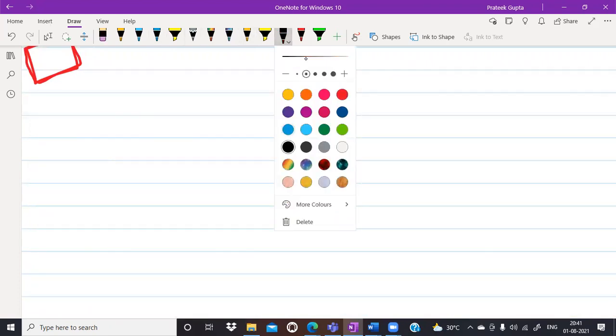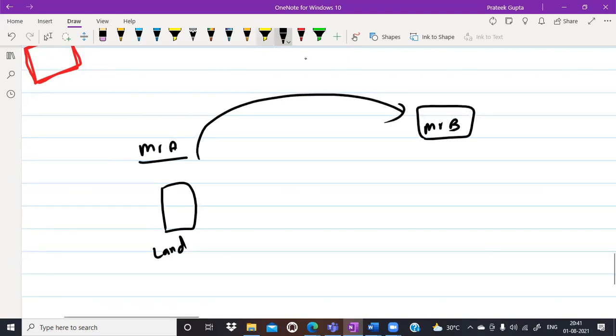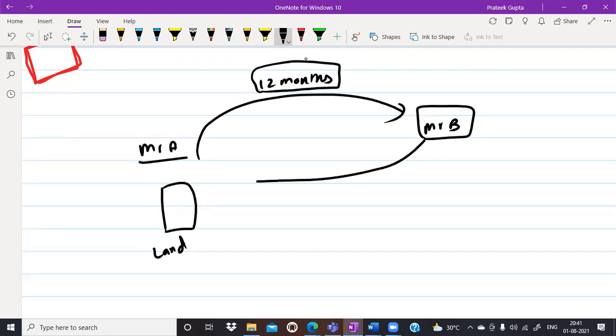Just a second. Yes, black pen. For example, this is Mr. A. Mr. A has the land. Mr. A is giving a land to Mr. B for the period of, let's say, 12 months. After the expiry of 12 months, this will be returned back to Mr. A. The possession of land will be returned back to Mr. A. Now, after 1 month, they are again executing a lease deed for again 12 months.